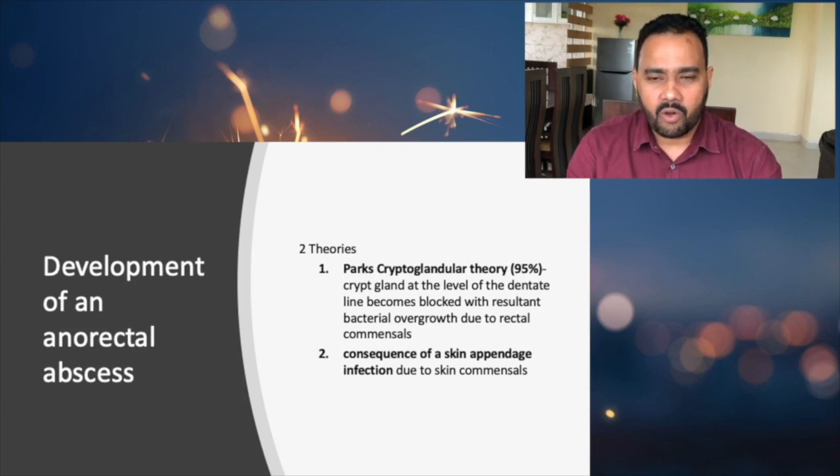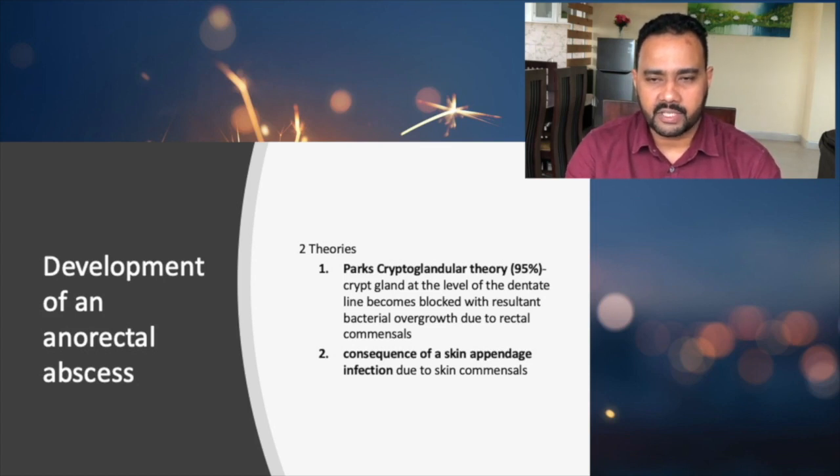But is it always a bowel organism causing anorectal abscess? The answer is no. There are sometimes skin appendage infections due to skin commensals, right? That can also lead to perianal abscess or anorectal abscess. Staphylococcus aureus is the common skin commensal, so that is how it causes an infection there. So that is why two theories are there.